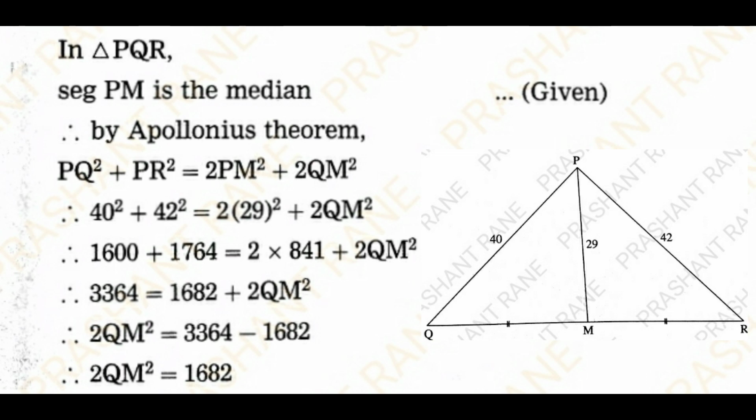So by Apollonius theorem, PQ square plus PR square is equal to 2PM square plus 2QM square. Value of PQ is 40, value of PR is 42, value of PM is 29.